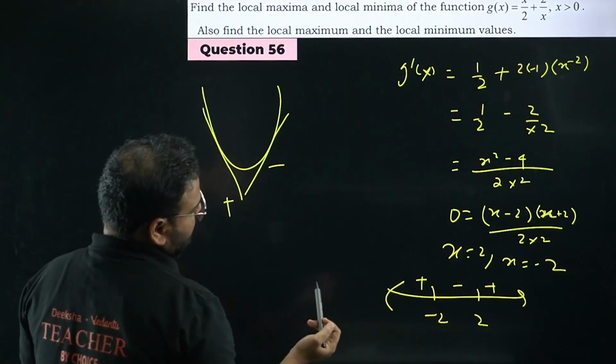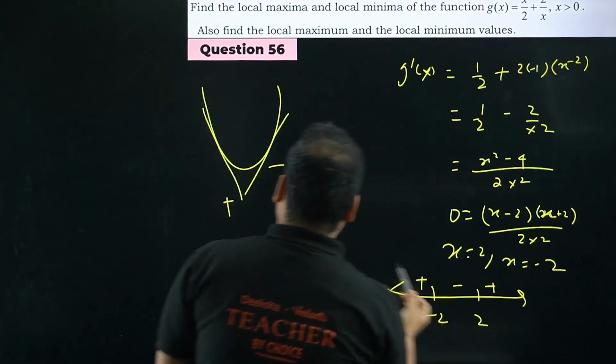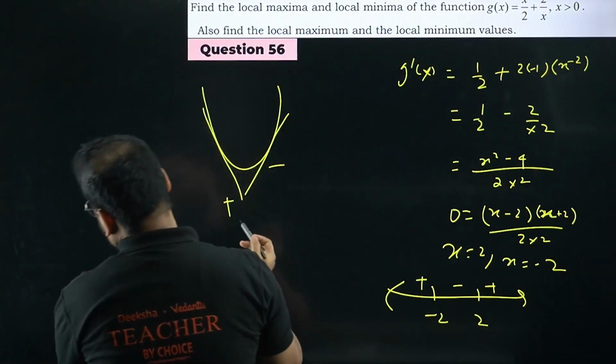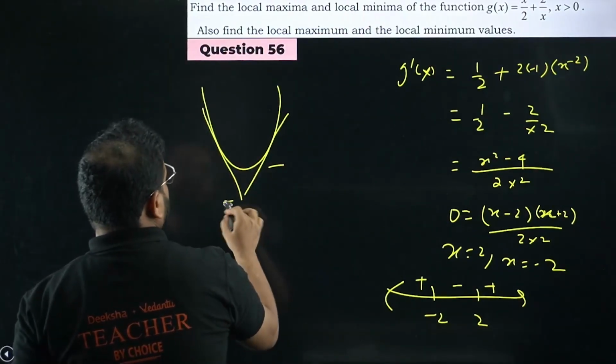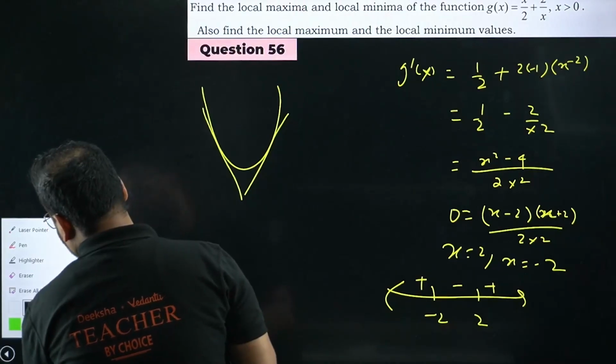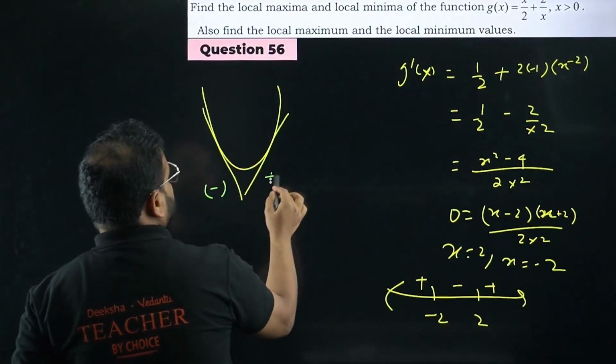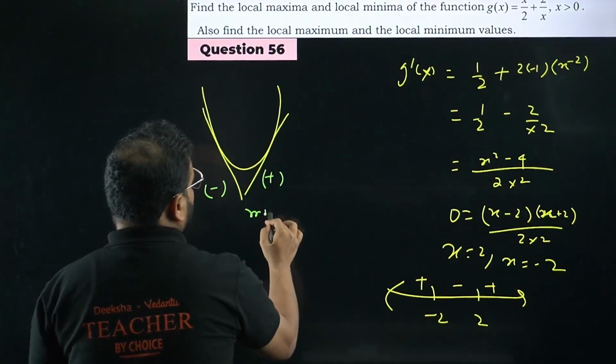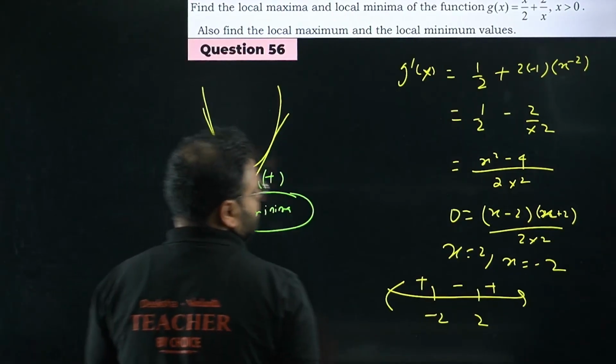Sign change, sir, over here is going to be what? Minus to plus, right? Sorry, excuse me. I've written here ulta, sir. This is negative, this is positive. Slope is negative now. Over here, this is negative, this is positive. So this is going to be, sir, minima. This is your point of minima.